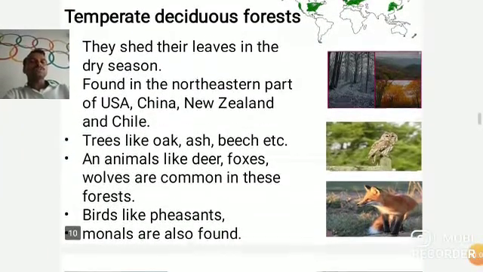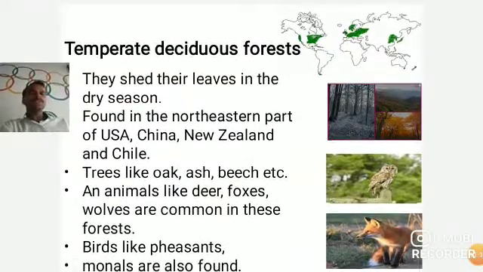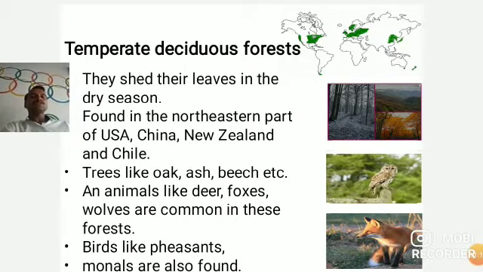So students, this temperate deciduous forest is found in the temperate region again, but these are deciduous forests. They shed their leaves in the dry season. Okay. The meaning of the word deciduous is to shed the leaves.